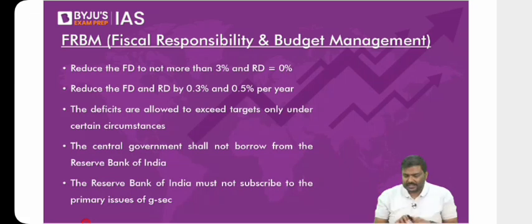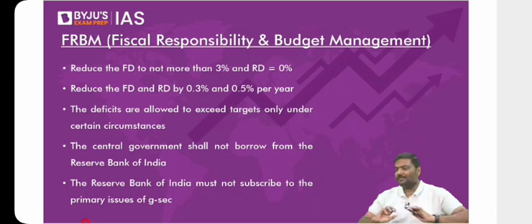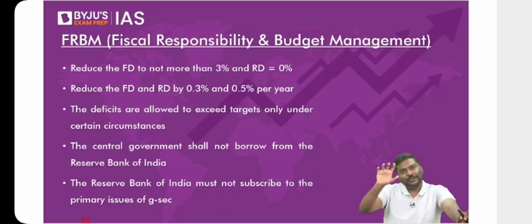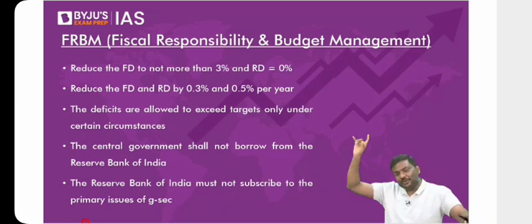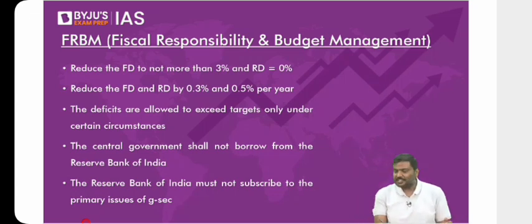And understand this, whenever they conduct a Halwa ceremony, what is this Halwa ceremony? Simple, right? Halwa, a sweet dish, is prepared, and the Finance Minister and some of the other ministers will come, all of them will eat the halwa and give it to other important bureaucrats. For example, if you become an IAS officer, and if you're excellent in economic aspects, you might become part of the team which prepares the budget. Again, for that, first you will have to read economics. So the Finance Minister and the other ministers will come, and a sweet is prepared, and they will give it to all the people who are involved in the budget preparation. That ceremony is called the Halwa ceremony.